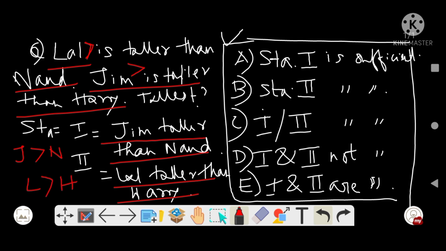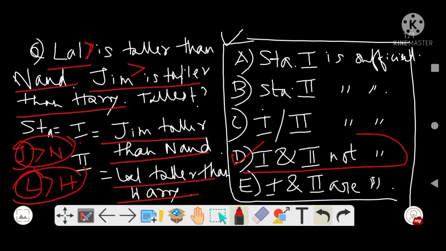So who is tallest? Now see, from the first statement we can see Jim is taller, and from the second statement we can see Lal is taller. But from these two statements, can we say among these 4 persons which one of them is tallest? I think that's not possible. So the best option is: 1 and 2 both are not sufficient to derive the conclusion.